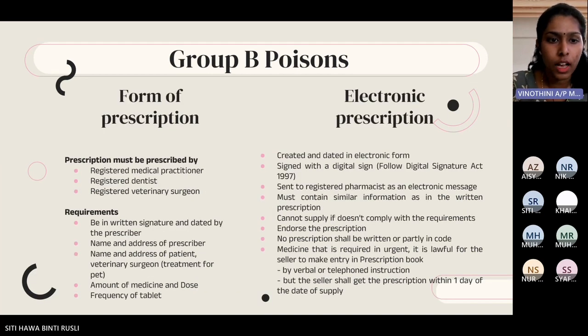So the Group B poisons require a written prescription or an electronic prescription. The requirements are as stated in the slide. For the electronic prescription, it has to be created and dated in electronic form and signed with a digital signature following the Digital Signature Act, and must be sent to the registered pharmacies as an electronic message to be dispensed, containing all the same information as the written prescription. It also cannot be supplied if it does not follow the requirements, and if it is written partly, it cannot be supplied, and the prescription has to be endorsed.